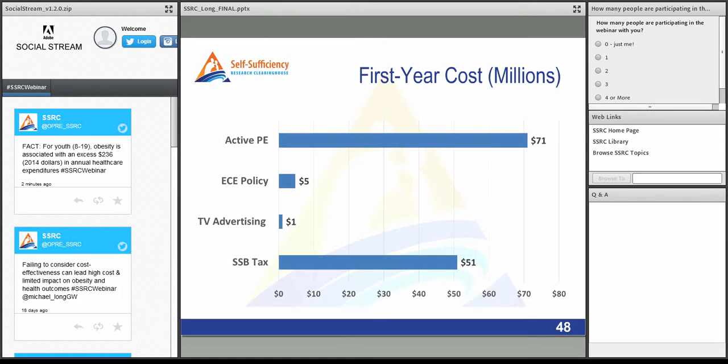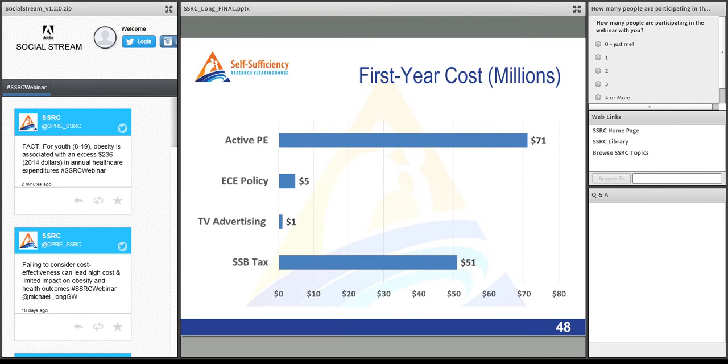And a range in the costs, where Active-P includes training, materials, curricula, that cost money nationally. But I think $71 million is really not a major expense compared to many of the programs that we talk about today. And TV advertising, at only $1 million, we're really talking about a tax policy change with only a few companies affected that would require limited time for auditing on both the industry side and the government side.